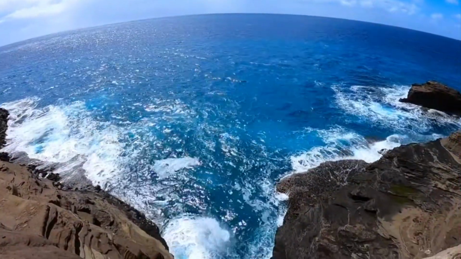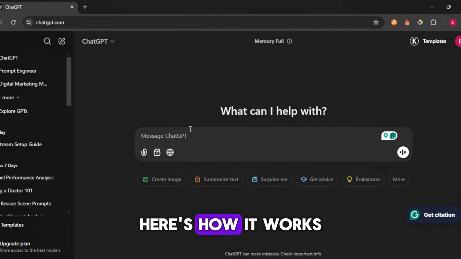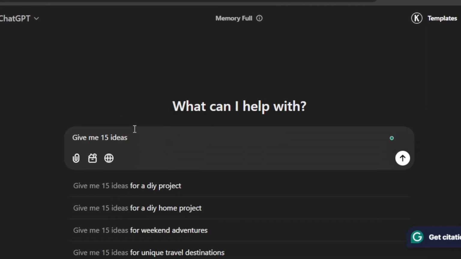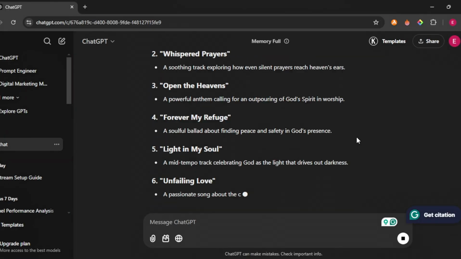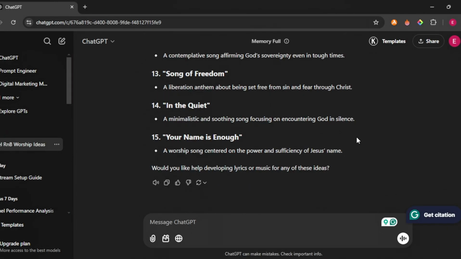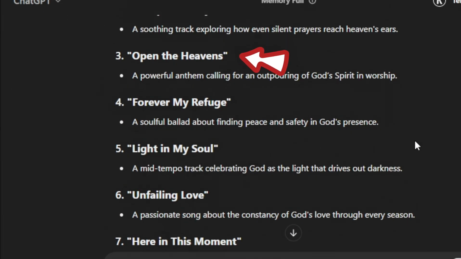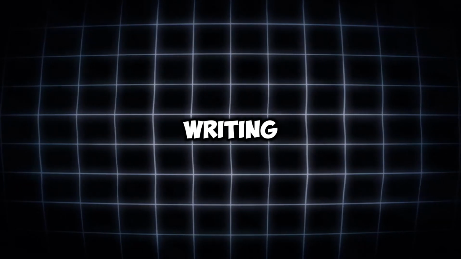Let's dive in. Let's start with the most important part, the song idea. And for that we've got ChatGPT to help us out. Here's how it works. Log into ChatGPT, type in this prompt, give me 10 ideas for gospel worship R&B soul songs. In seconds, ChatGPT gives us a list of creative ideas. For this video, I'm picking the third option, Open Heavens. Now we have our song idea. Easy, right? Let's move on to writing the lyrics.